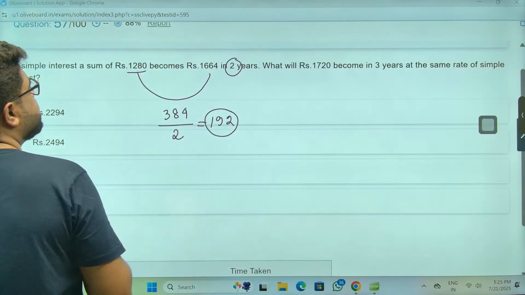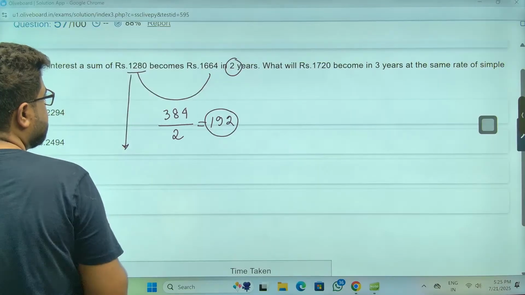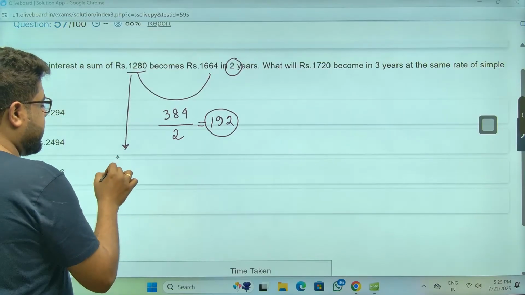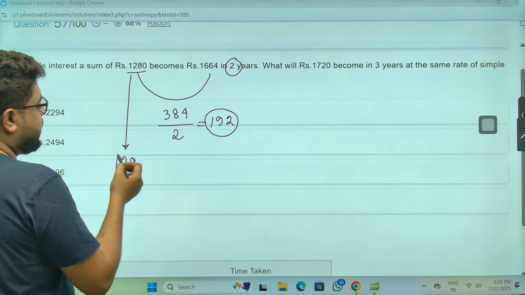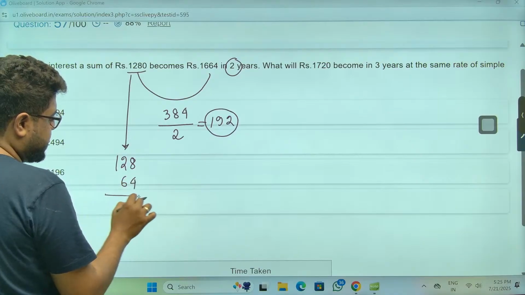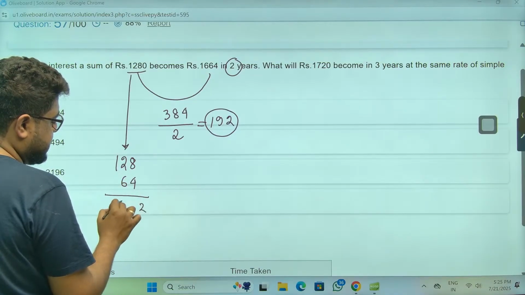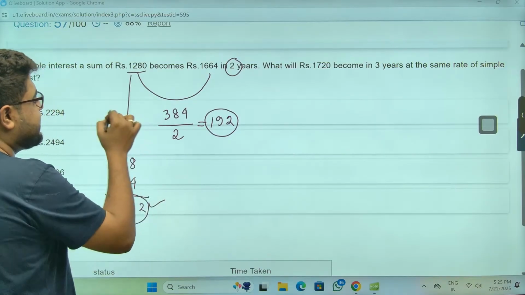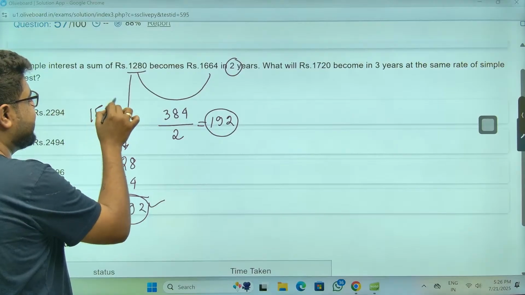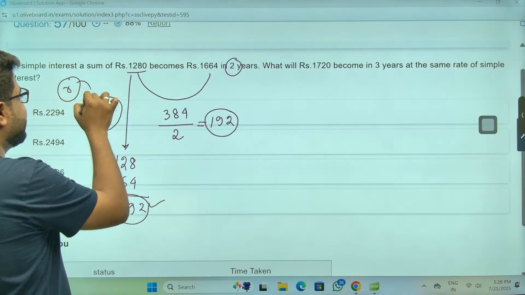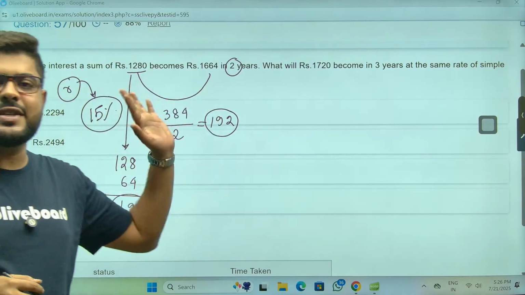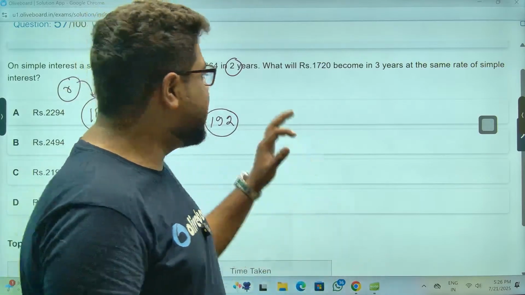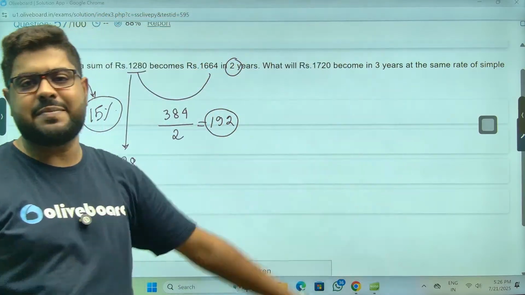So rate of interest will be how much, sir? 10% is 128. 5% is 64, sir. So meaning, sir, 15%. Rate of interest in this particular scheme is 15%. Meaning here also I'll get the 15%.